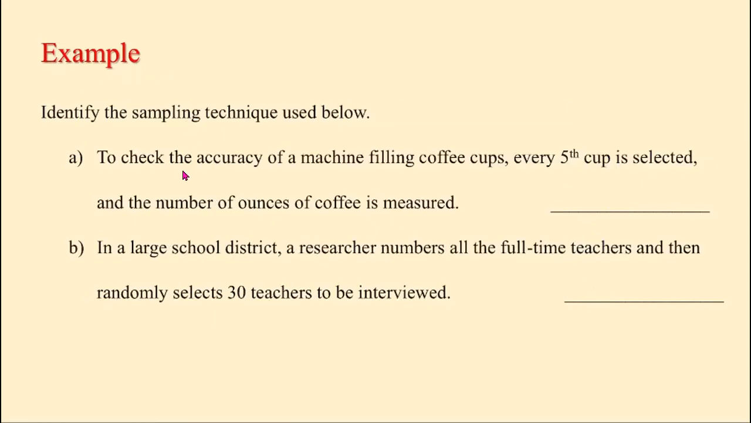So in this example, let's see what we are asked to do. Example, identify the sampling technique used below. So we have to state the type of sampling method used. To check the accuracy of a machine filling coffee cups, every 5th cup is selected and the number of ounces of coffee is measured. So here, every 5th is selected. Systematically, every 5th cup is selected. The meaning of that is, the sampling technique used here is systematic sampling.